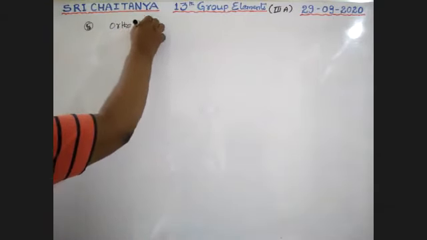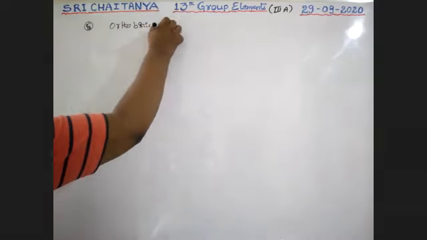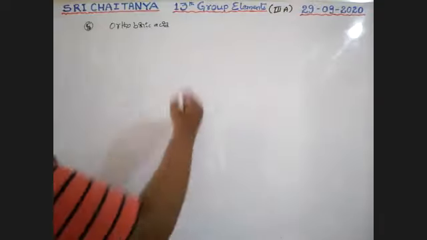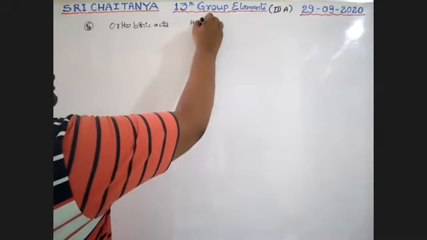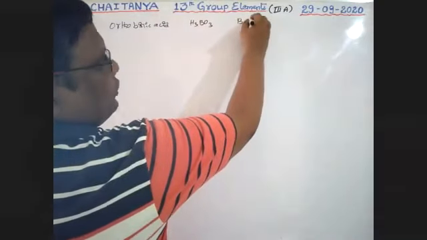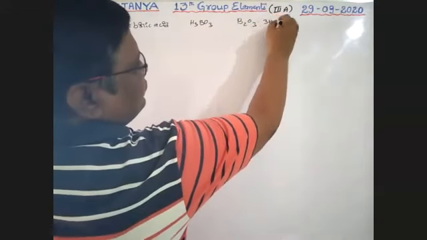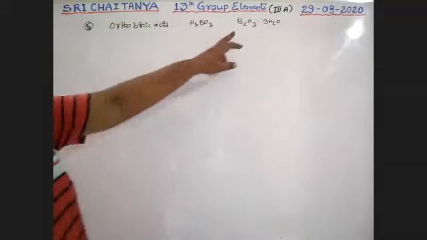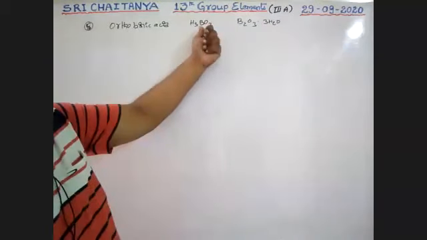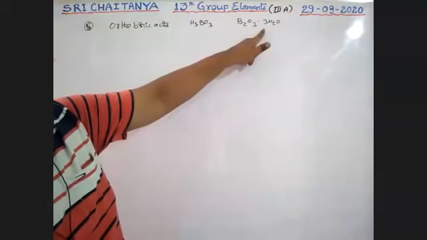This orthoboric acid has formula H3BO3. This is represented as B2O3·3H2O, a combination that gives 2H3BO3. So H3BO3 is also represented like this.